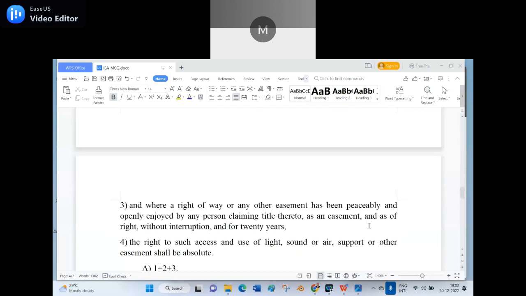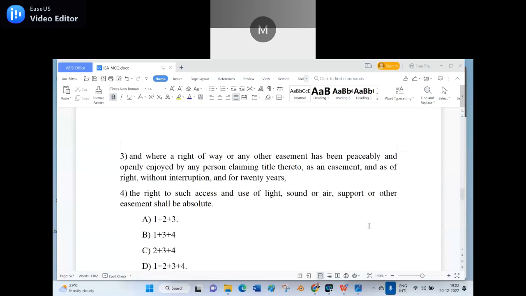And the fourth, the right to such access and use of light, sound, or air, support, or other easement shall be absolute. Options here given. A, 1 plus 2 plus 3. B option, 1 plus 3 plus 4. C option, 2 plus 3 plus 4. D option, 1 plus 2 plus 3 plus 4. Sir, it's B, 1 plus 3 plus 4.